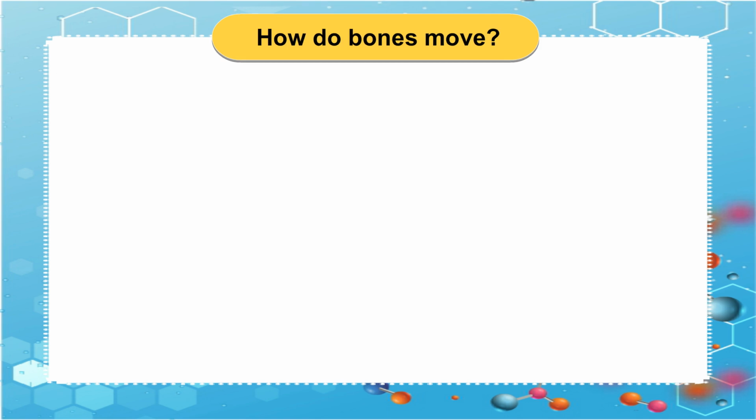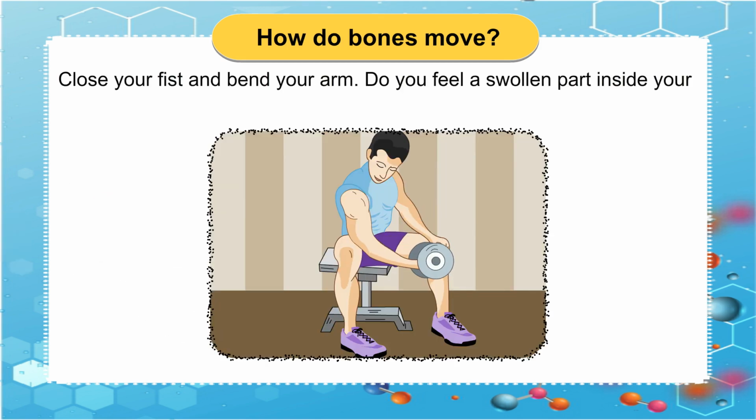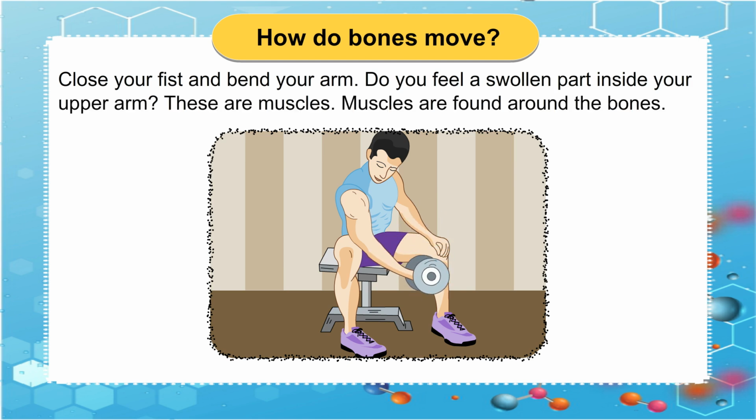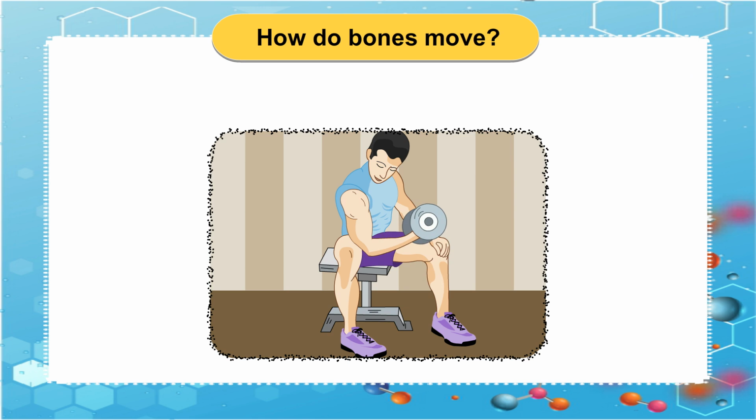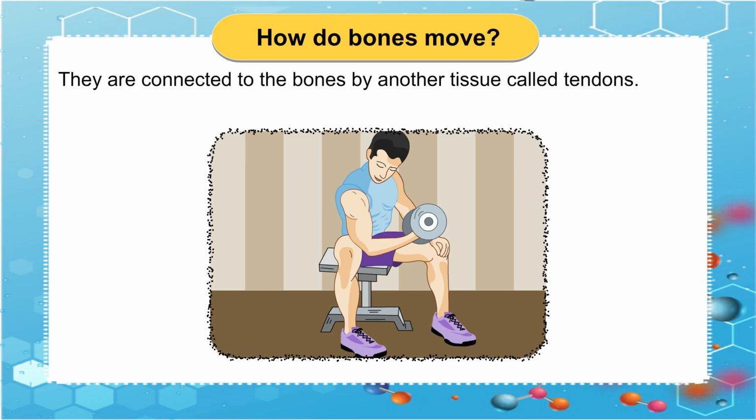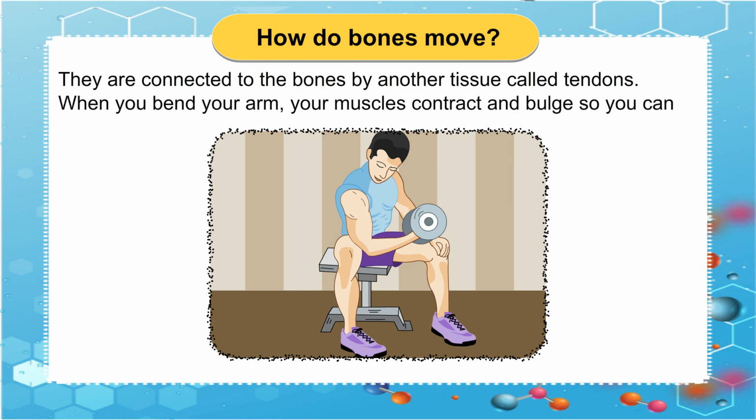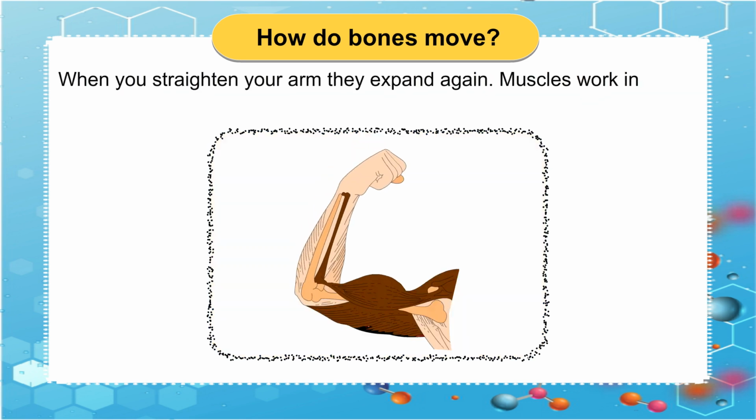How do bones move? Close your fist and bend your arm. Do you feel a swollen part inside your upper arm? These are muscles. Muscles are found around the bones. They are connected to the bones by another tissue called tendons. When you bend your arm, your muscles contract and bulge so you can feel them. When you straighten your arm, they expand again.